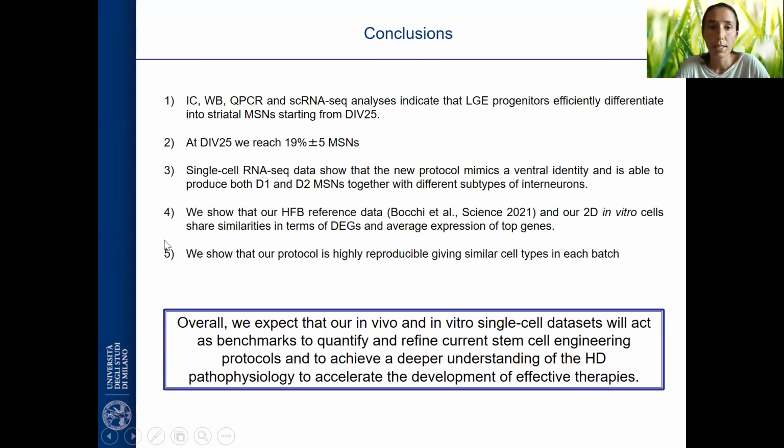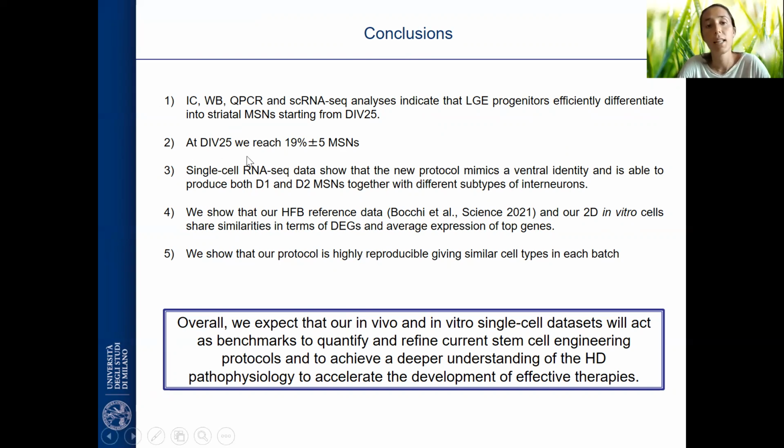So overall, we can say that we have an in vitro single cell atlas that we can use to quantify how similar it is to our in vivo data. And this was not only done by single cell, but also by immunohistochemistry, Western blot, and qPCR analysis. And we can show that we can efficiently generate medium spiny neurons from day 25.